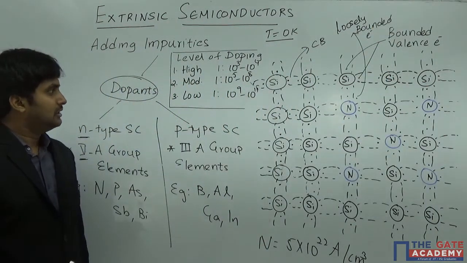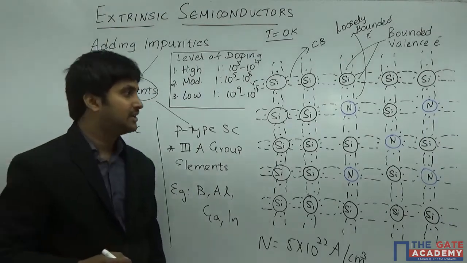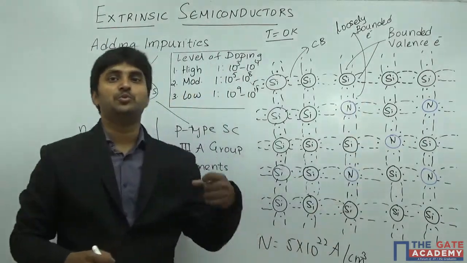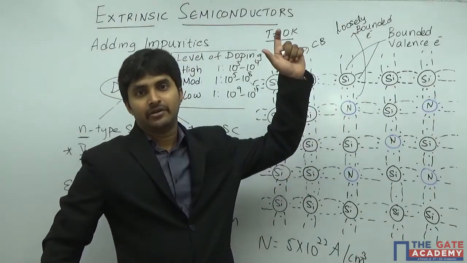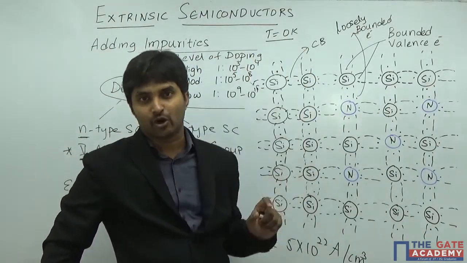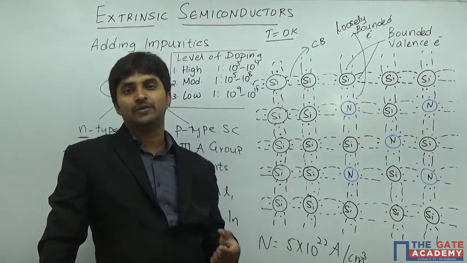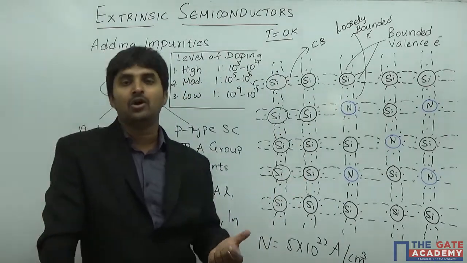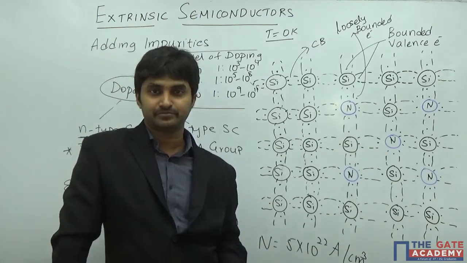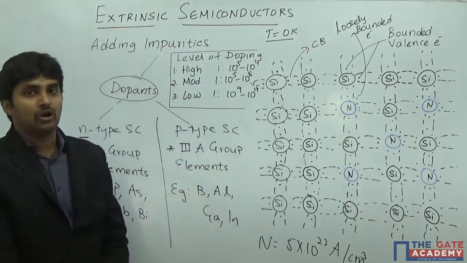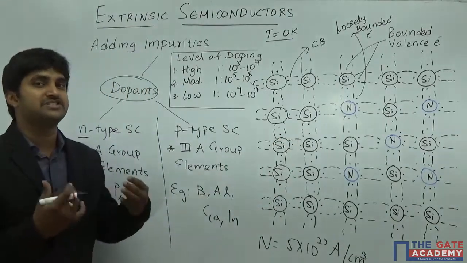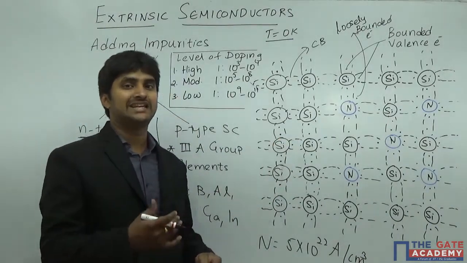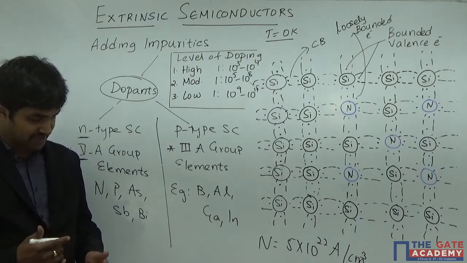So ultimately our aim is that this electron is going to be excited. After excitation, the nitrogen is going to lose a particular electron, and this particular electron is what is going to be called a free electron or a conducting electron. To understand that concept, we are going to draw an energy band diagram so that it becomes very simple for us to understand the concept of extrinsic semiconductors.